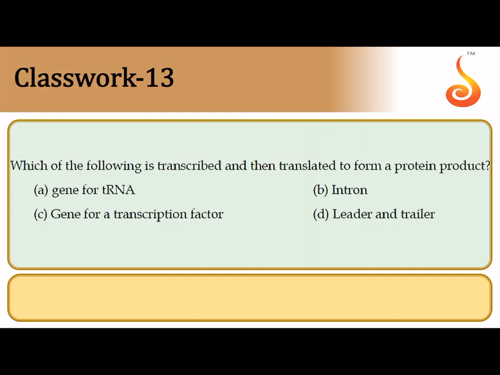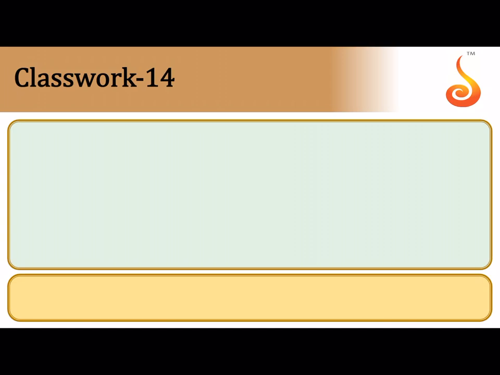So if you see, the ultimate goal is to obtain a protein, and transcription factors which are employed in the process of transcription are basically protein. So they undergo transcription from their gene in the DNA to form a functional mRNA, which then gets translated. So the correct answer is option C.